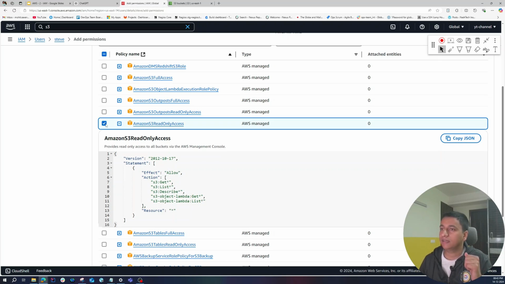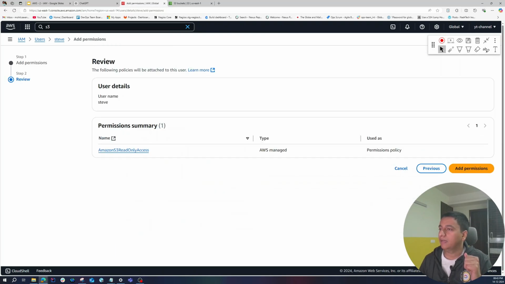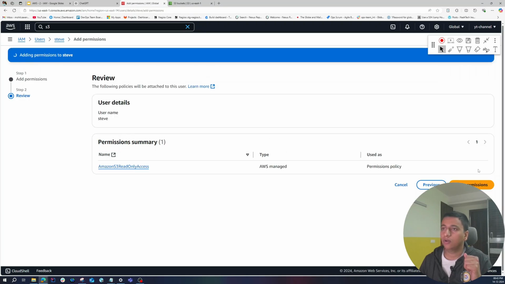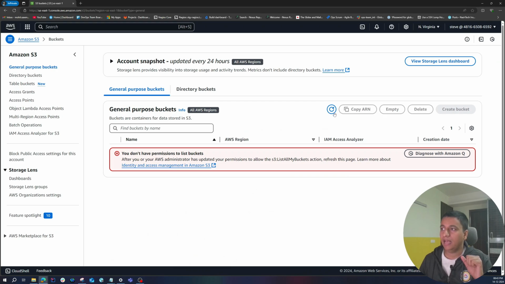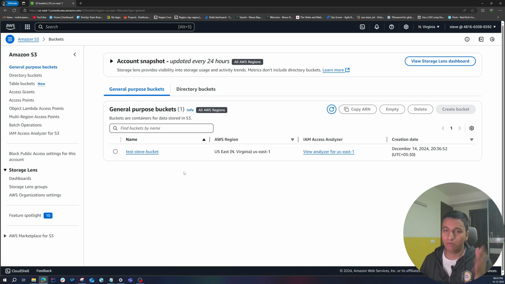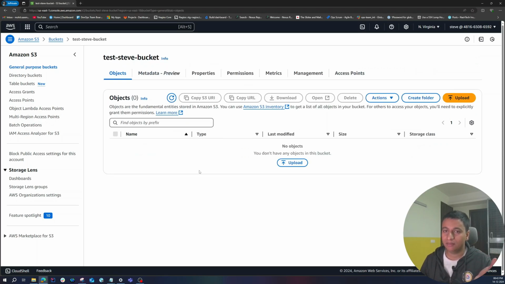Okay, so let's click on this and go next and click on add permissions, and it is done. So as you can see, now Steve has two policies. So now he should be able to see that bucket. So let's go back to Steve's account and let's do a refresh, and boom, there you go. As you can see, he can now see that bucket, and that error is no longer there. Okay, and he can even open the bucket and see the objects that are inside because we provided that permission.